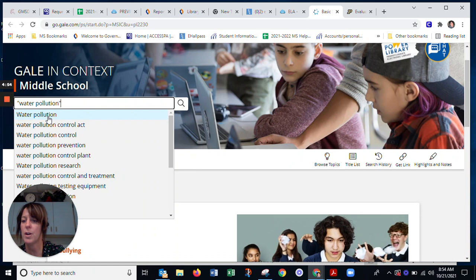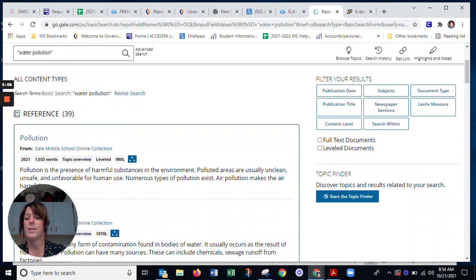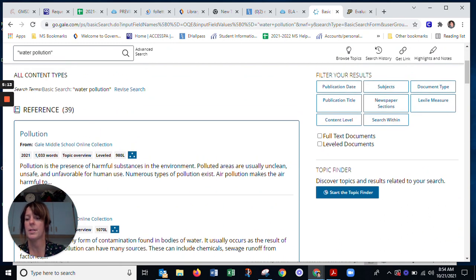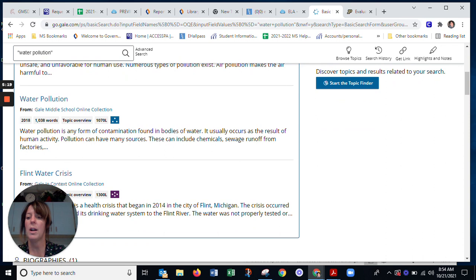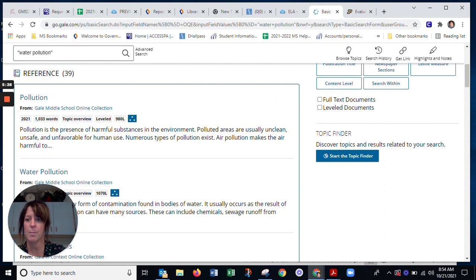Now, if you are having trouble spelling your topic, you will also get help from the database. So we can click on the search, and then we see all the different kinds of resources that are going to come up. A nice thing about this is it's going to break it up by types of resource. These are all reference resources, which are high quality and they're checked for all their facts. So I really, really encourage you to look in this box. If you click on this, all of them will come up.